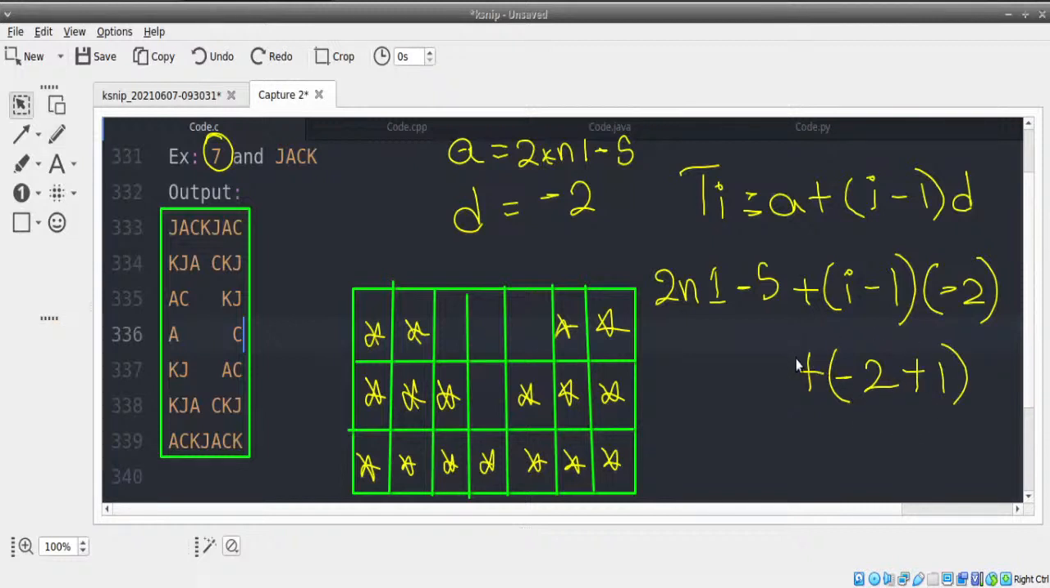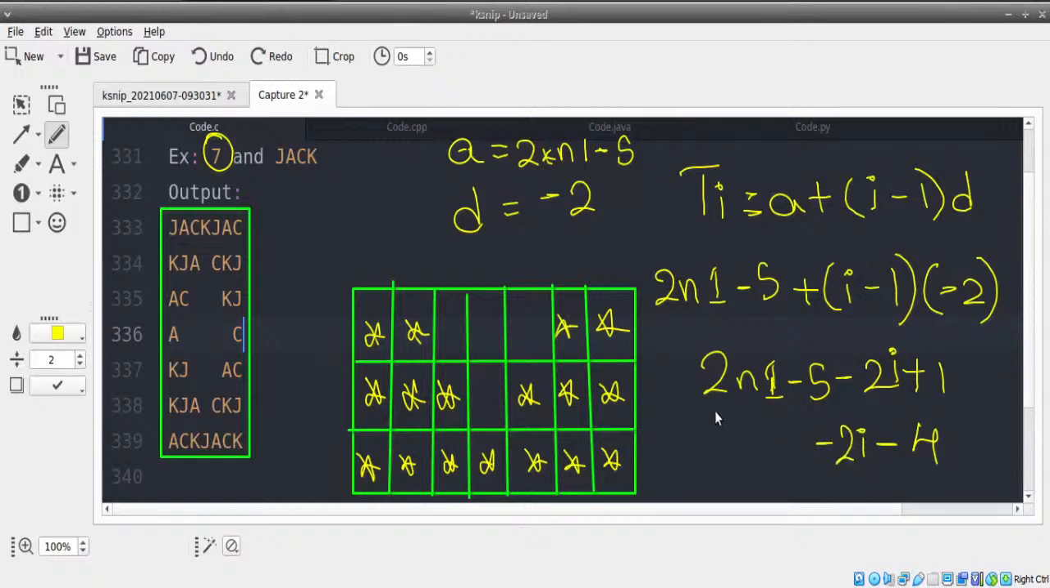So when you multiply with plus, you get the same value anyway. So let's not worry about that whatsoever. So I'll get here 2n1 minus 5. So this is 2i. So 2 into I becomes 2i. Now when you calculate this, minus 5 plus 1 will become minus 4. Then you have minus 2i. Then you have 2n1.